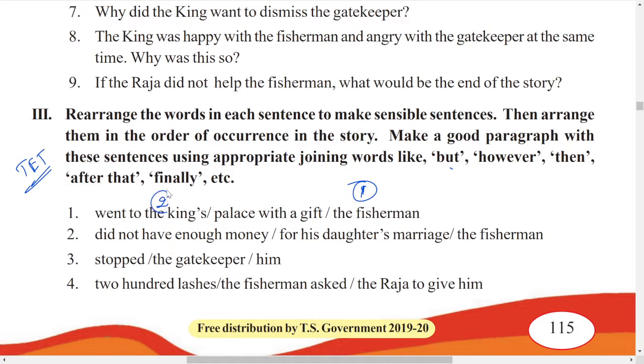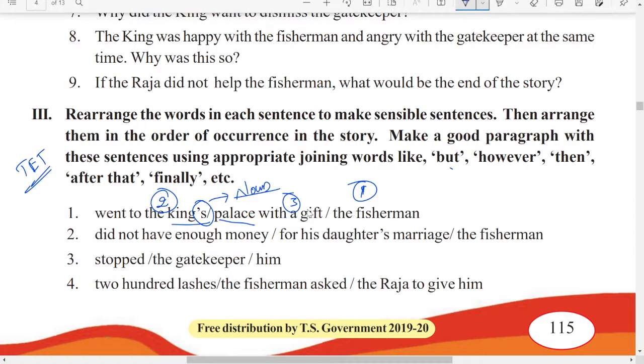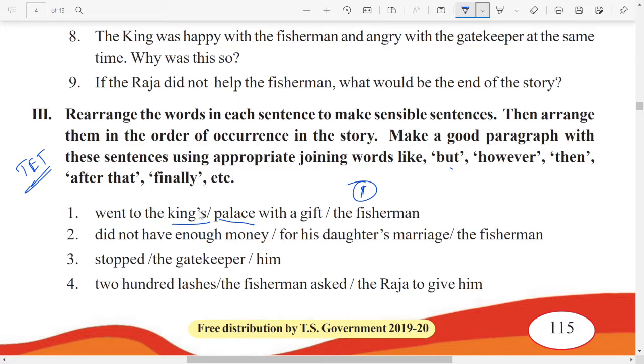Went to king's palace. Apostrophe s is always followed by a noun. This is one rule, remember. TET-DSC aspirants, this is important for you. Apostrophe s is always followed by a noun form. Noun form is palace here. So third one is noun here. Third one is the correct combination for the first option. So the fisherman went to the king's palace with a gift. That is the correct rearrangement you can find. Right? Next one.